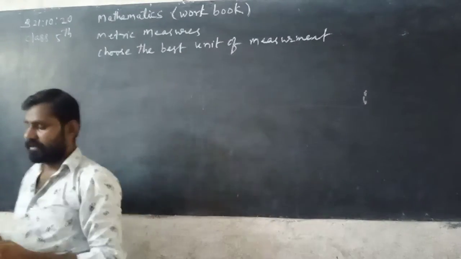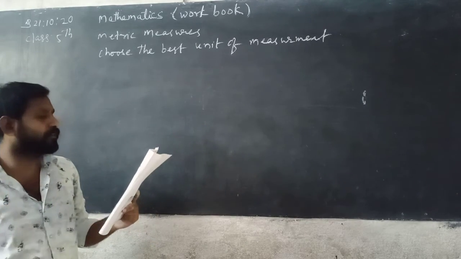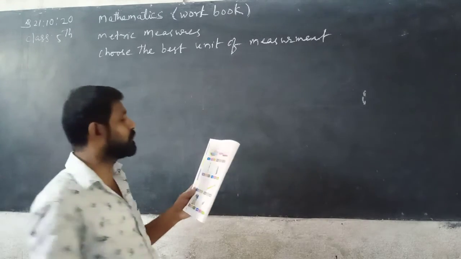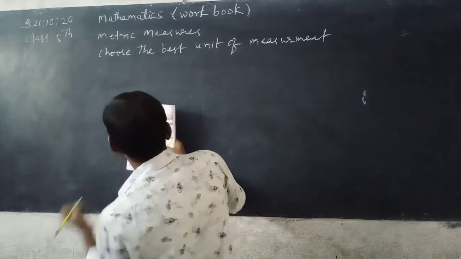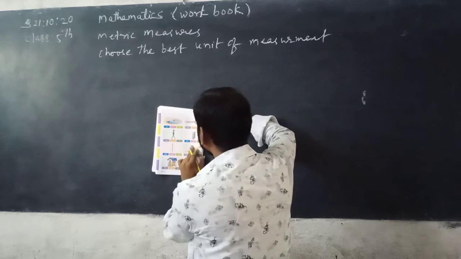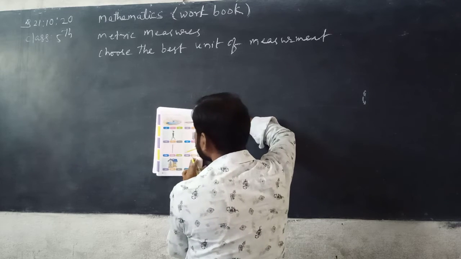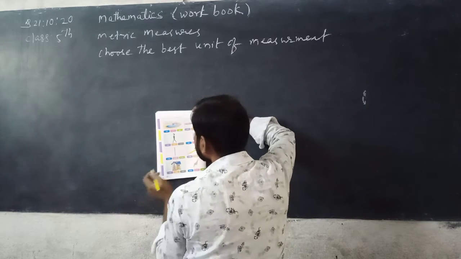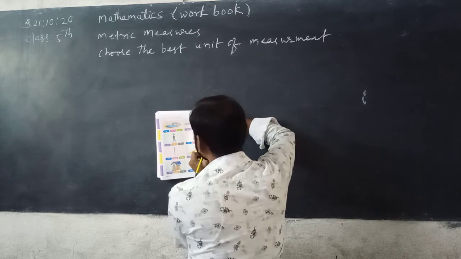So choose the best unit of measurement for swimming pool: centimeter, meter, feet. So that is meter. Take it. Now next comb, centimeter. Now next, boy walking means you have to take meters. Next building, feet.